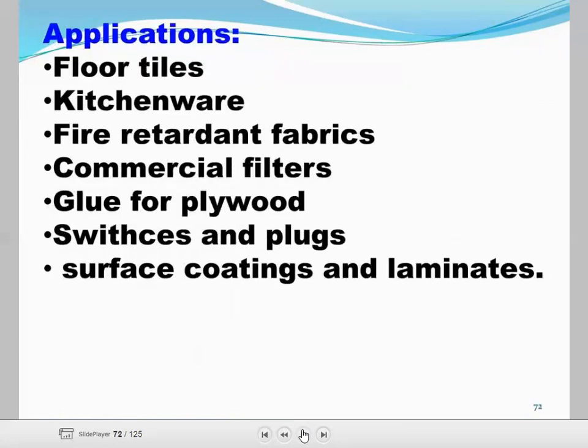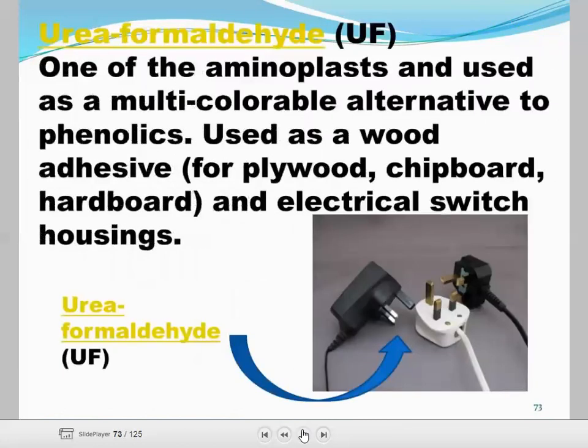Application: floor tiles, kitchenware, fire retardant fabric, commercial filters, glue for plywood, switches and plugs, surface coating and laminates.